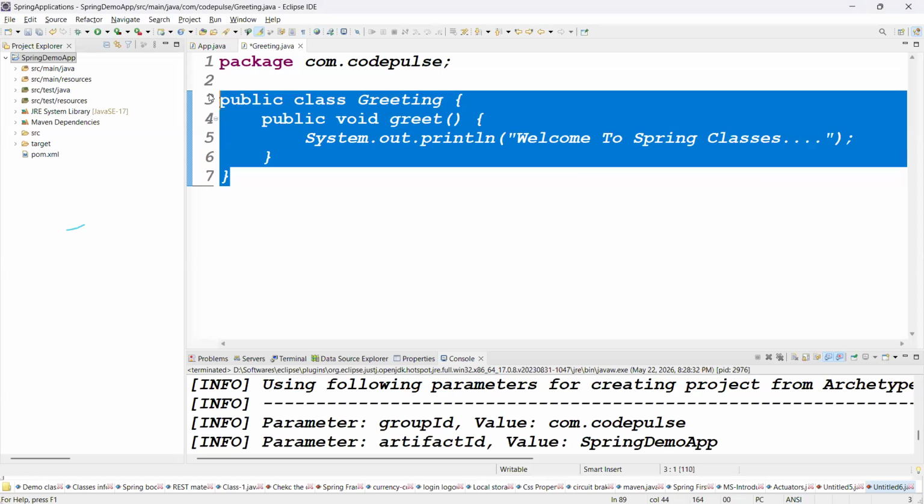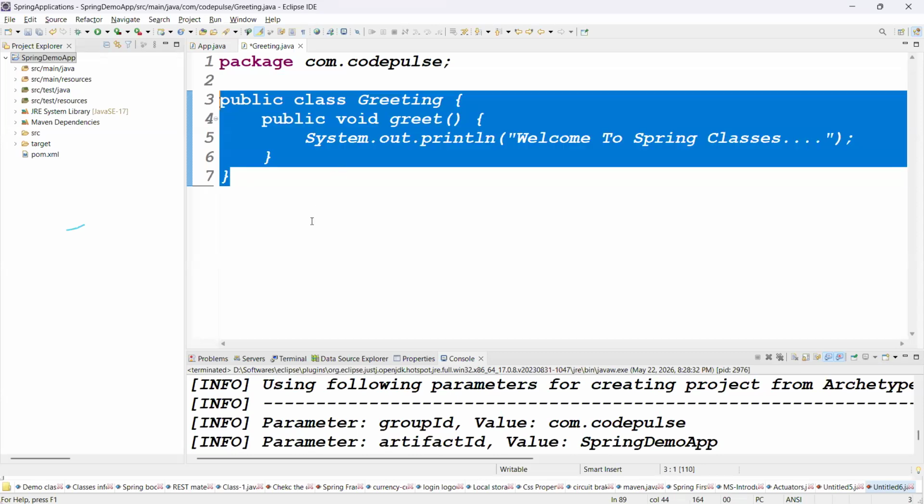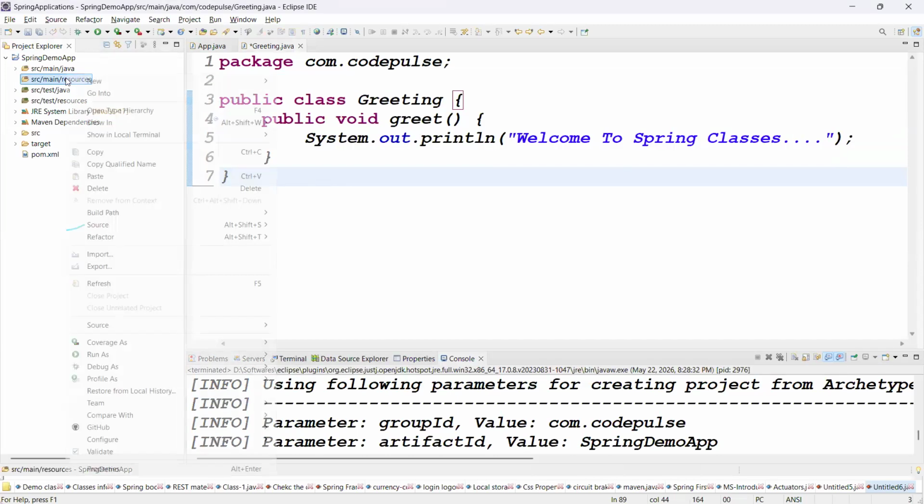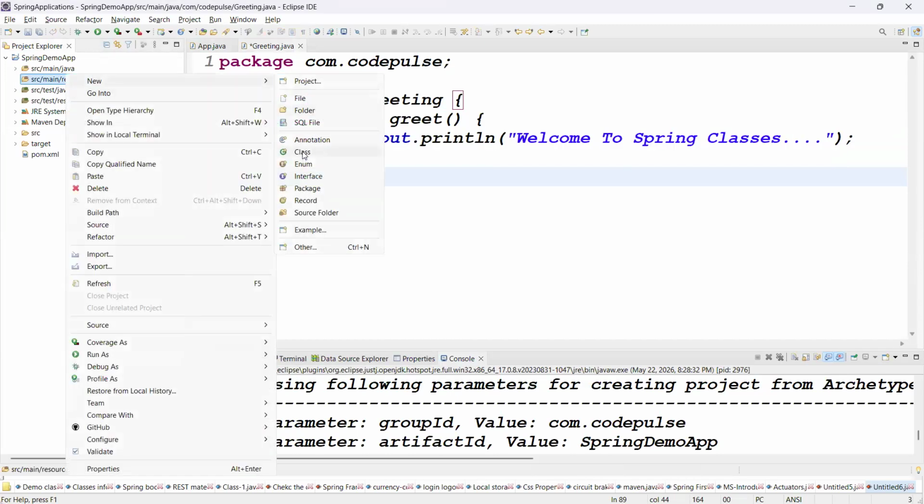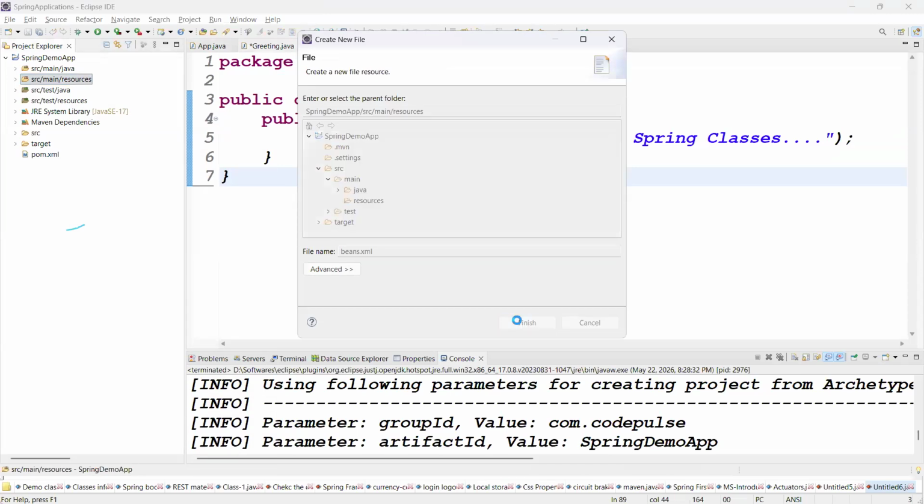We created one greeting file, and who creates the object for this class? IOC container. Then you have to give the information to the IOC container, asking it to please create the object of my class. For that information, we are giving XML configuration. In src/main/resources, you create one XML file. To create it, right click, new, file. You can give any file name, it's not a problem. You can write beans.xml. I gave beans.xml here.